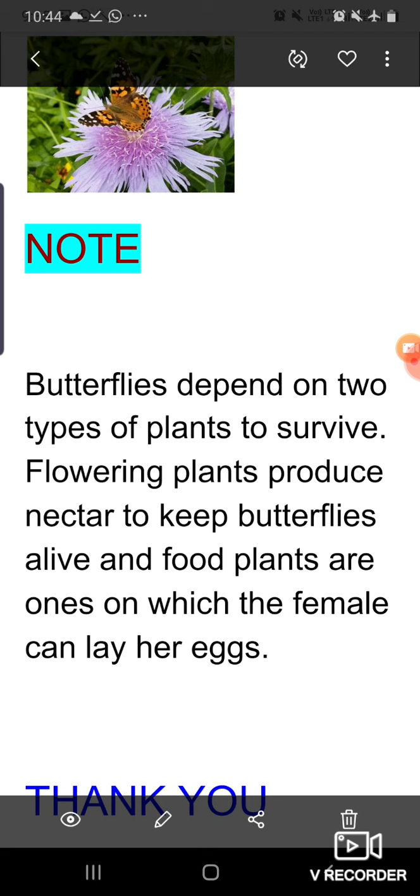One is flowering plants to produce nectar to keep butterflies alive, and the food plants are the ones on which the female can lay her eggs. So the butterfly depends on two types of plants, but the mode of obtaining food is the method of sucking. That means they suck the nectar from the flowers, and sometimes they also stay on the food plants for laying her eggs.